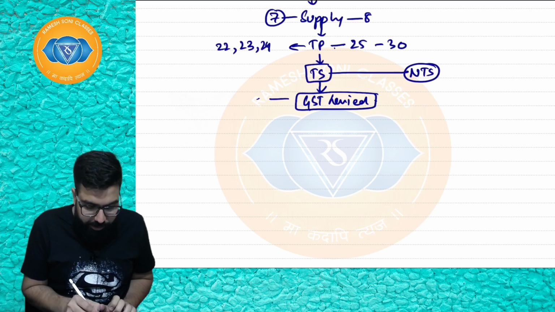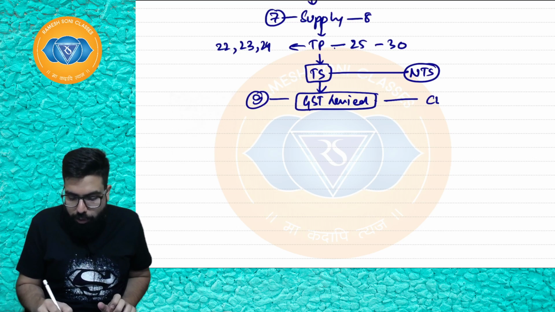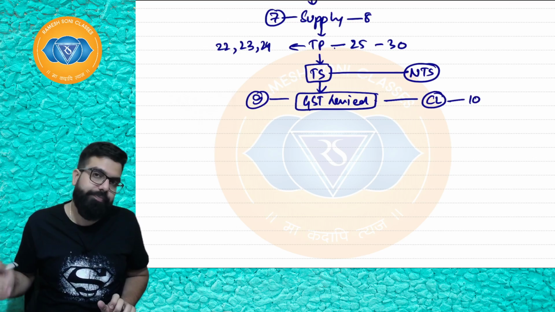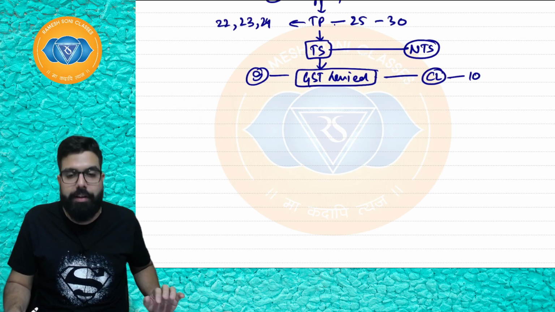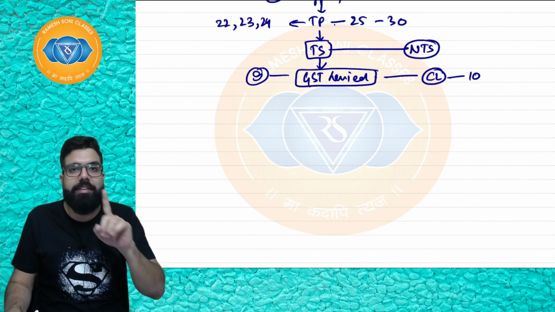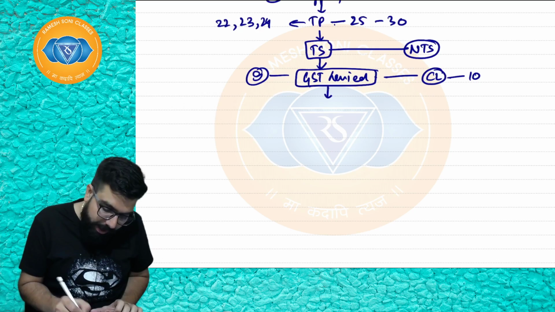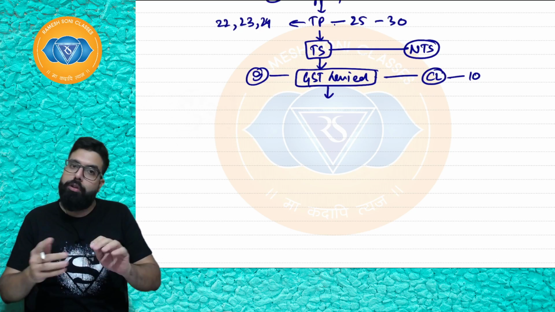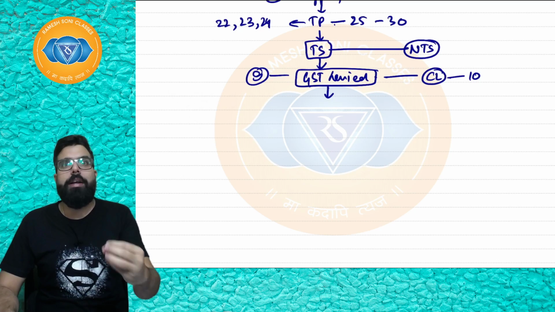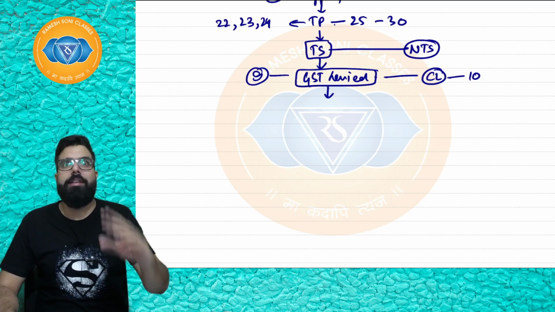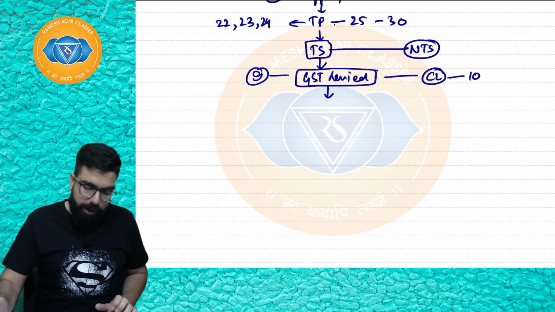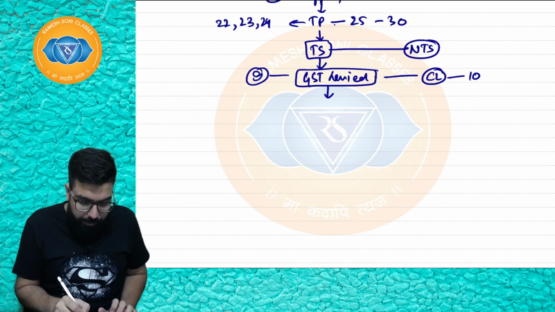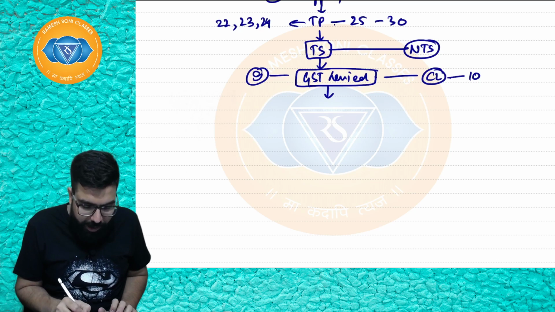Baba, GST was levied under section number 9 and we learned about composition levy, which was section number 10. Once GST was levied, government in public interest, by using the power given under section number 11, can go ahead and exempt some supplies. Although they are taxable, and GST is levied, government can say we will not collect GST on them. In public interest, we will exempt. Baba, government has the power under section number 11 to exempt a few supplies.